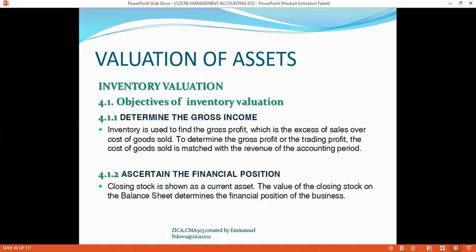On that position, are we together? Are we together on the valuation of inventory? Nyasha, can I have your response on the valuation of inventory? Thank you very much. I can get your response.